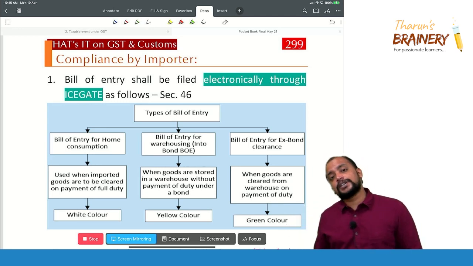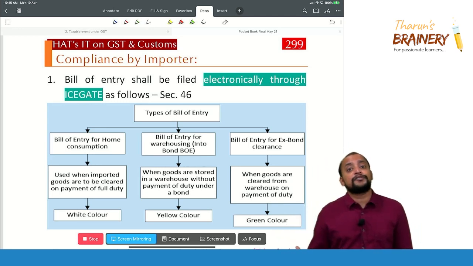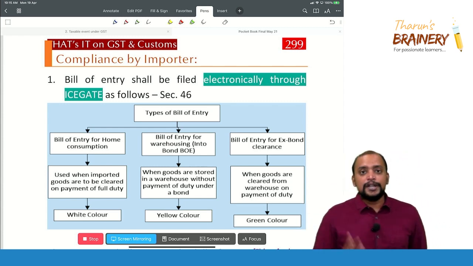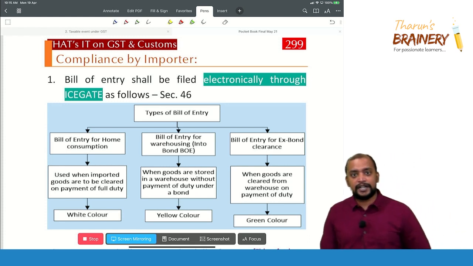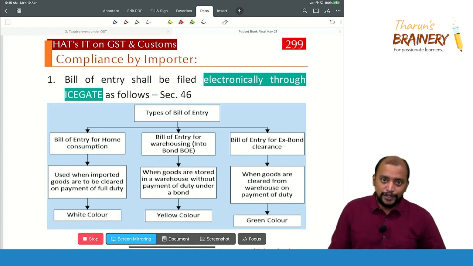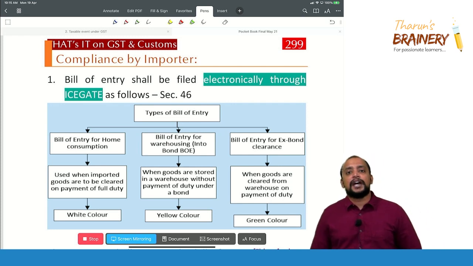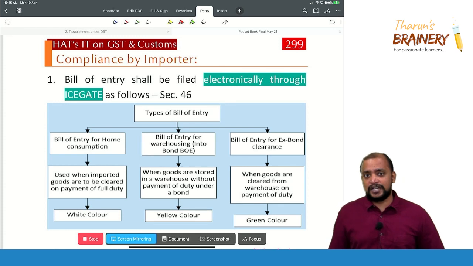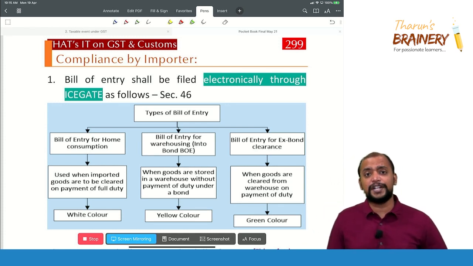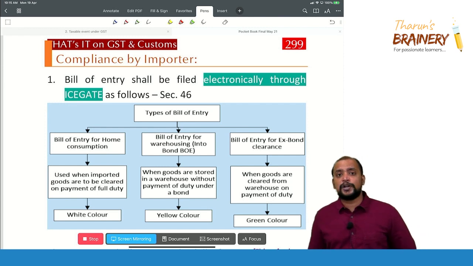Now what we are discussing is the compliance to be followed by the importer in case of import of goods. They need to file a bill of entry here. This bill of entry is a document that contains the details of the value of the goods, description of the goods, and customs duty payable, etc. These bill of entries are of three types. Number one, bill of entry for home consumption, bill of entry for warehousing, and ex-bond bill of entry.